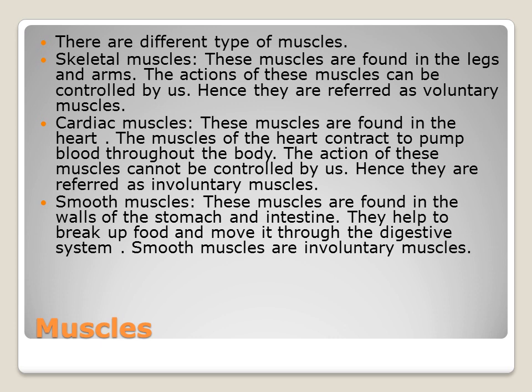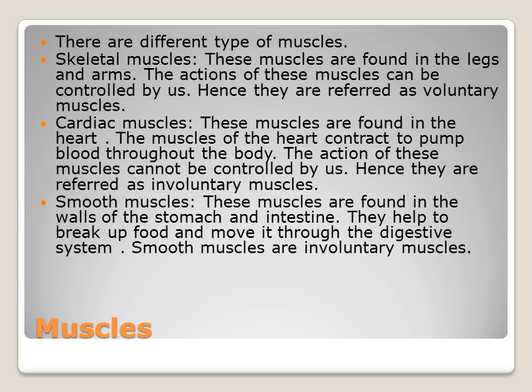Okay, first we will see the skeletal muscles. Where these muscles are present? Mainly in the legs and the arms. So the action of these muscles can be controlled by us, right? We can open our hand, we can close our mouth, so we can close our hand. We can able to move in different directions, right? We can able to control. So they are called as voluntary muscles.